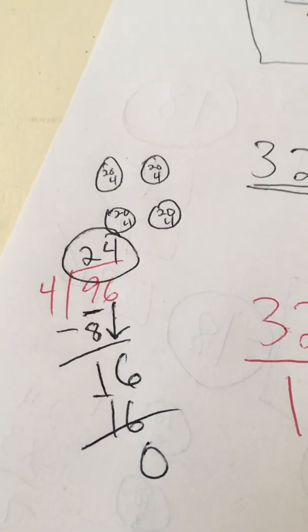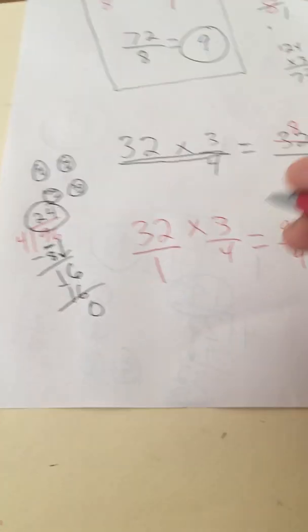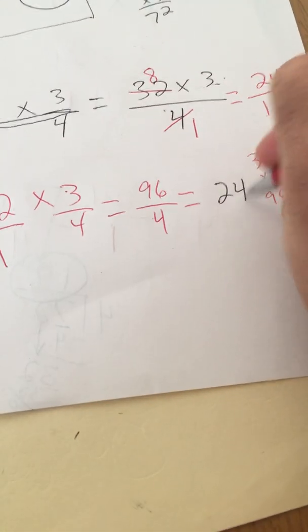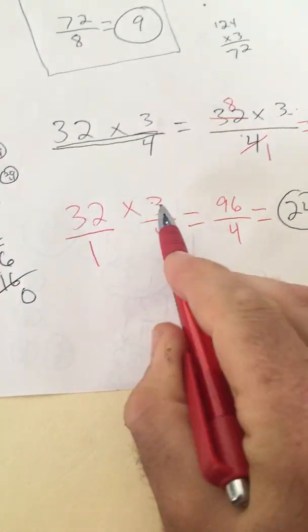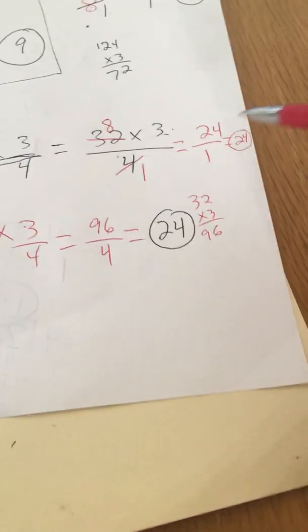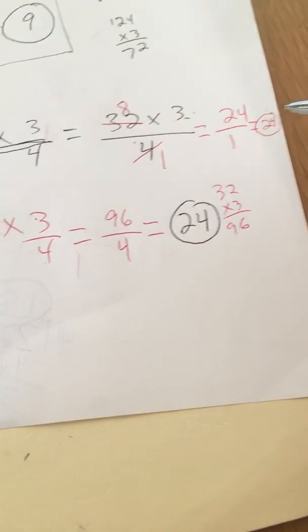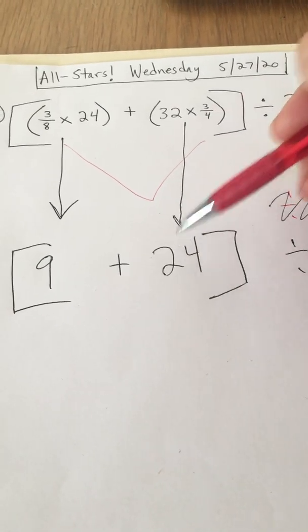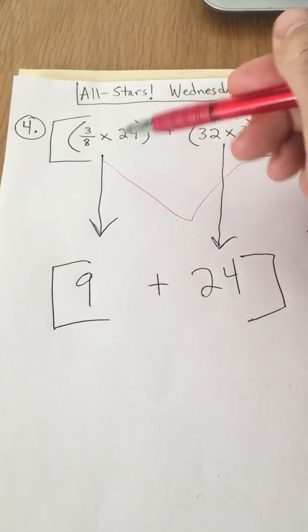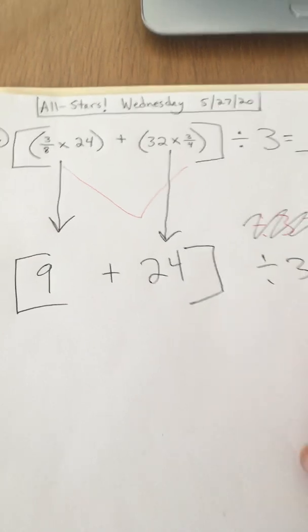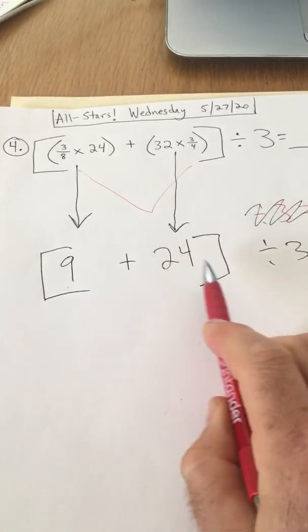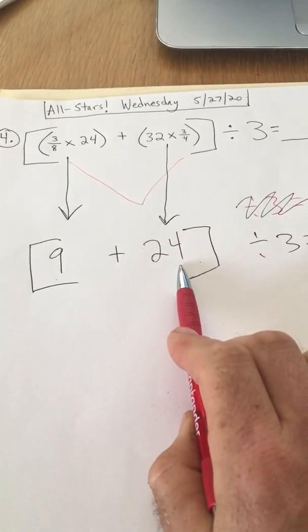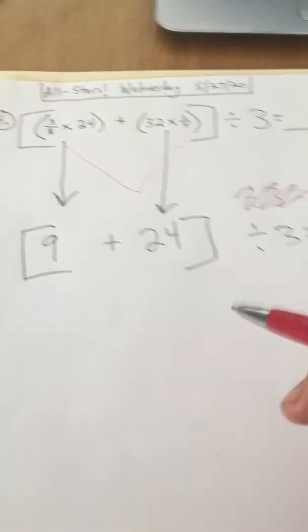The quotient here is 24, just like it was when we did it this way. We get 24 when we multiply first and then divide. Or if we divide first and then multiply, we still get 24. So that parentheses, 32 times 3/4, is 24. This parentheses, 3/8 times 24, is 9. So now we've got to finish these brackets. 9 plus 24 first, then we divide by 3.